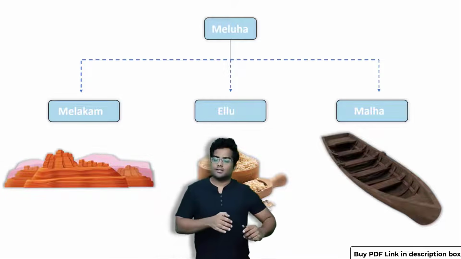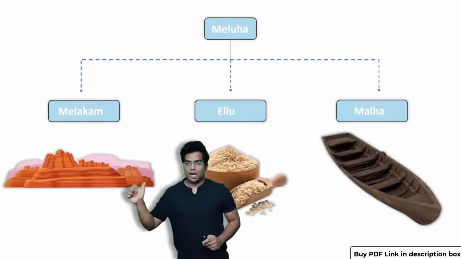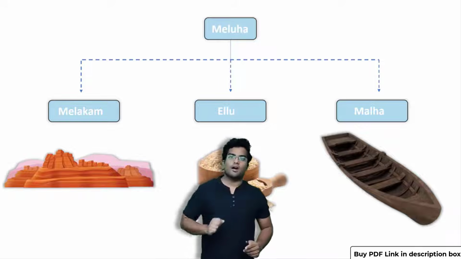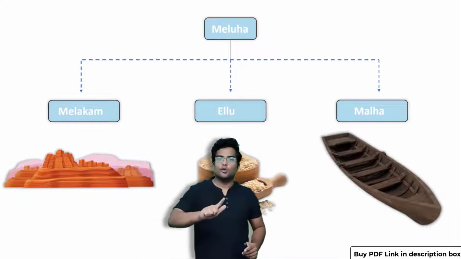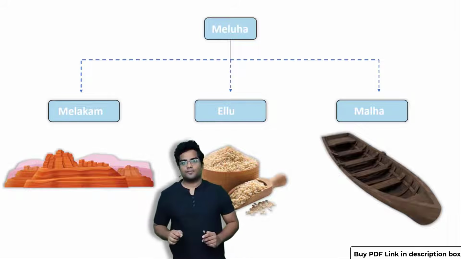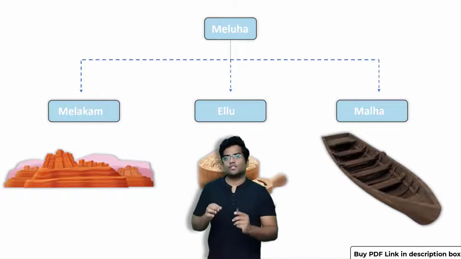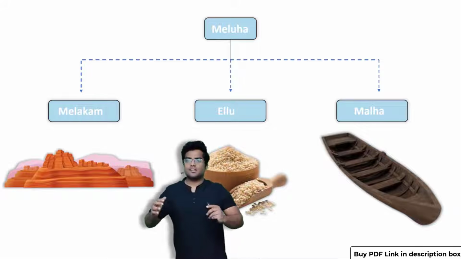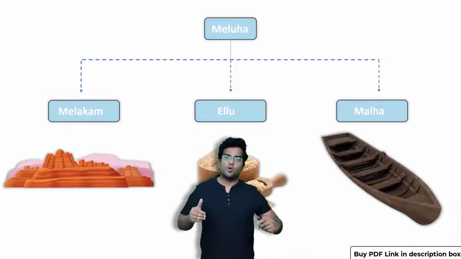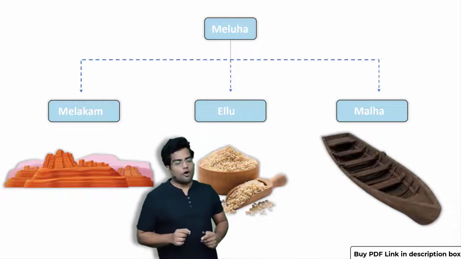And the third one is that it is derived from the word Malha. Melakam, Elu and Malha. These are the three words. So let's explore in detail each of these words, and let's understand how the word Meluha came into existence. Let's focus on Melakam.